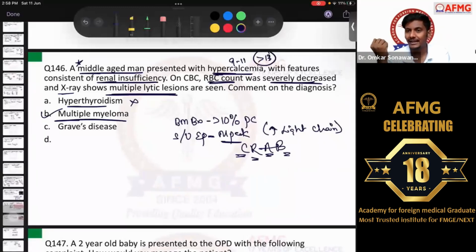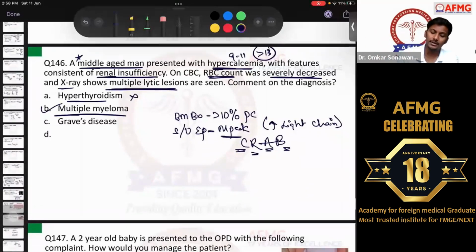There can be multiple lytic lesions as well. And on skull, definitely in multiple myeloma, we get a raindrop skull. But in hyperparathyroidism, we get a pepper pot skull or a salt and pepper skull. Okay? But please remember, RBC count would not have decreased in cases of hyperparathyroidism. Anemia is not a feature of hyperparathyroidism. Okay? No issues with this, anybody?